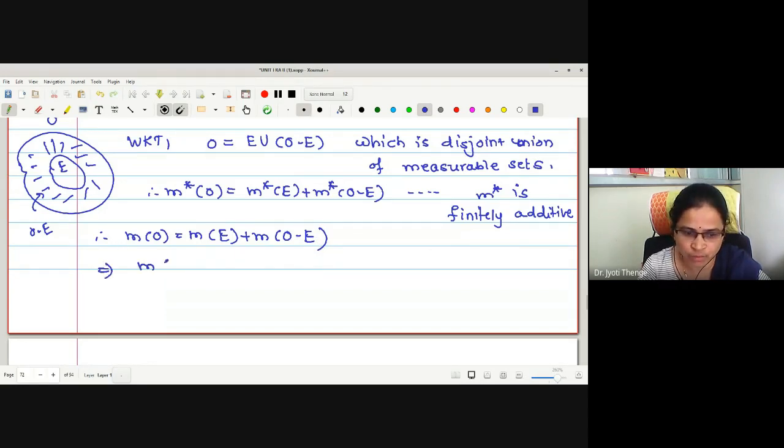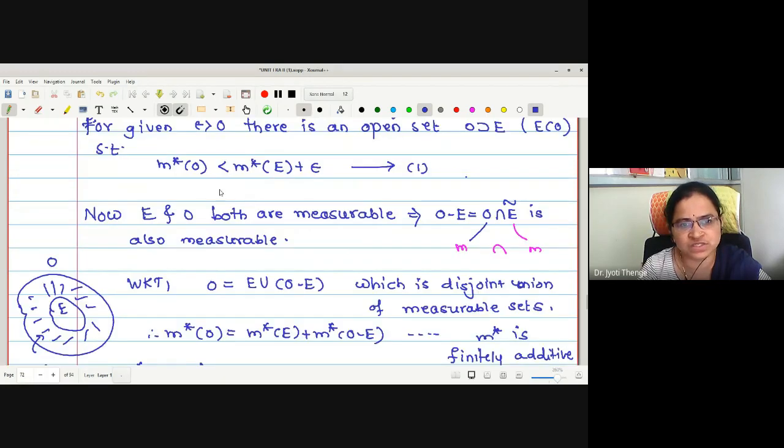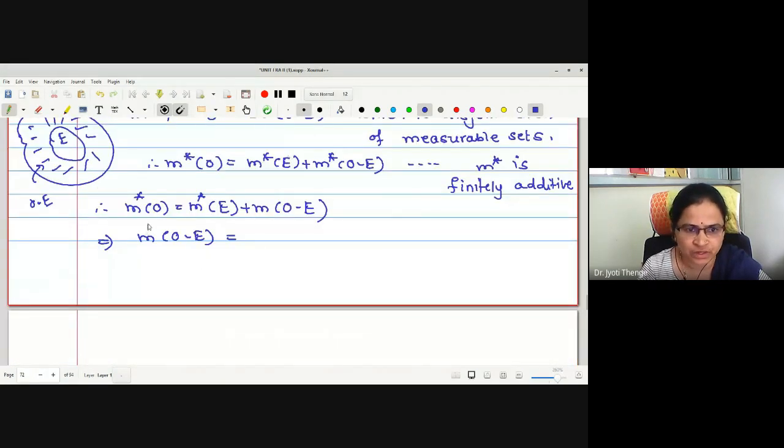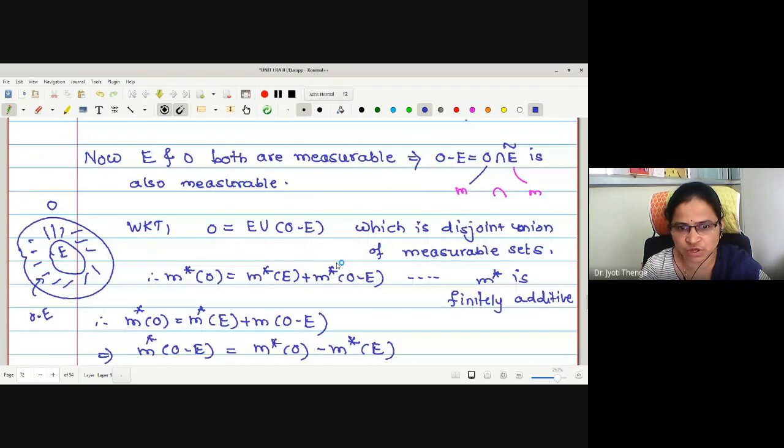Therefore, for M of O minus E, I think it is better to write M star, because the aim is to prove M star of O minus E is less than epsilon. Yes, this is M star of O minus M star of E. Correct now? What is the value of M star of O minus M star of E then?